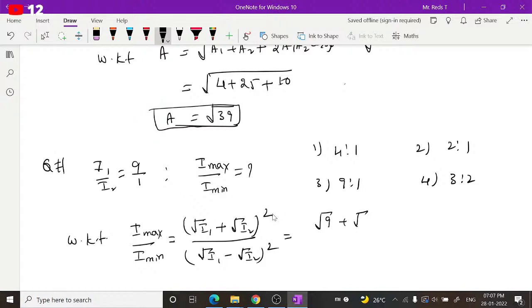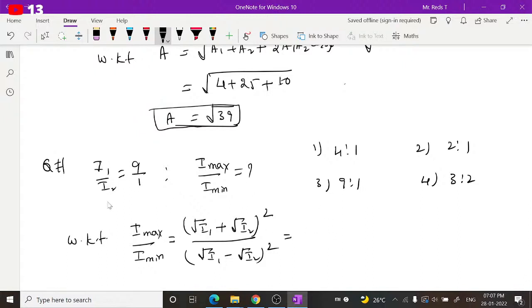So you can take I1 equal to 9 I2. Individual values are not given, so you have to be a little careful here.